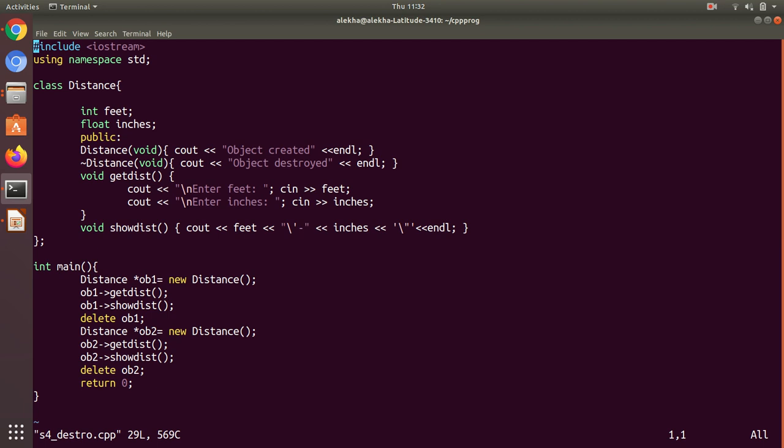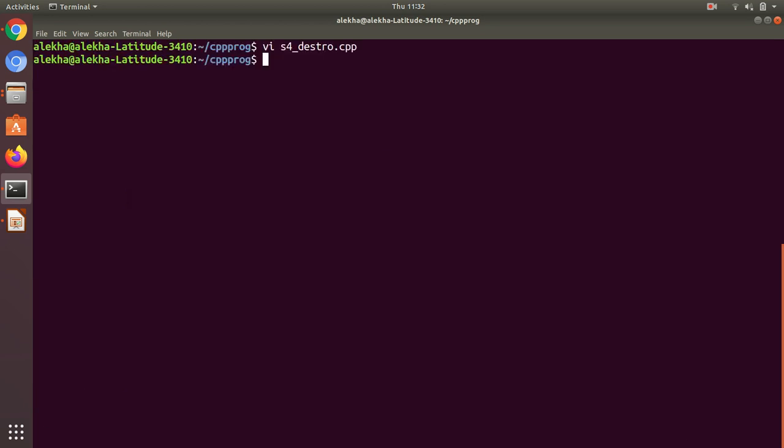Let us see how, whenever an object is created, it will print that the object is created, then it will take the values and print them, then destroy it. This will be repeated for these two objects.